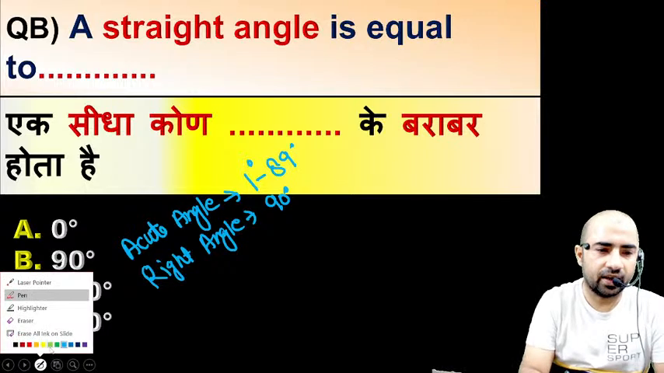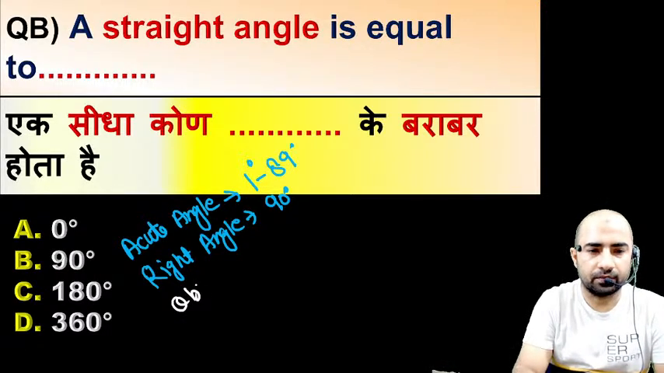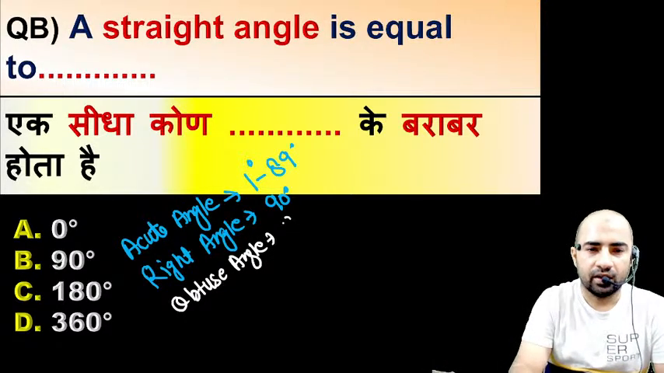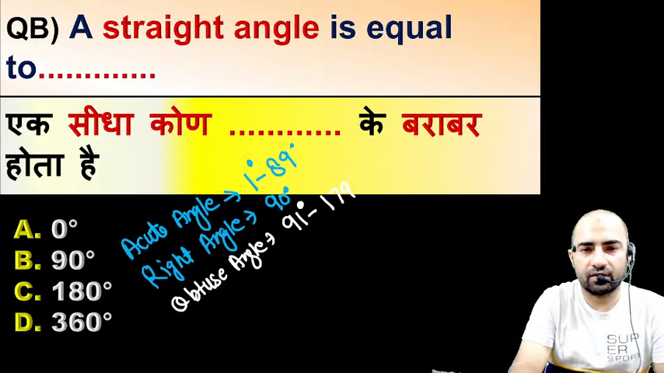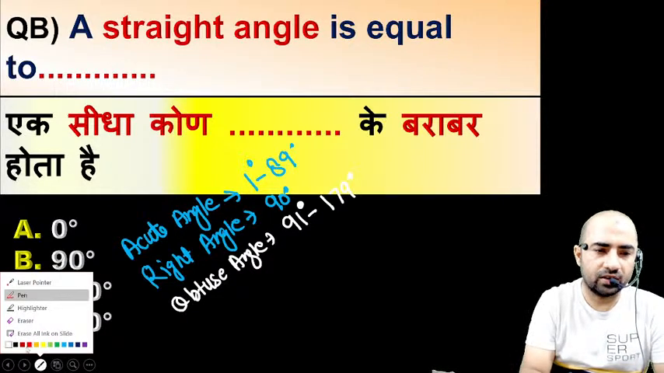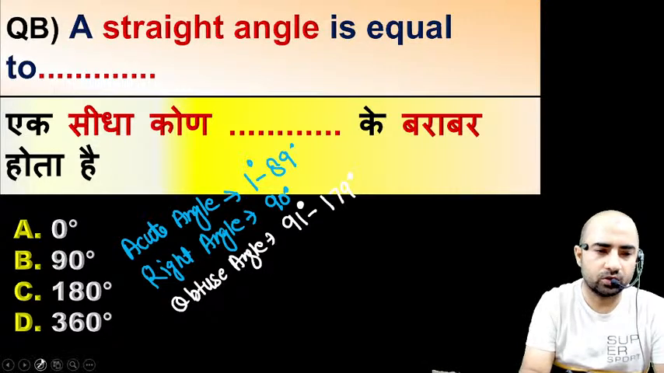And third one we have obtuse angle. And this obtuse angle has different magnitude, from 91 degree to 179 degree. We have six types of angle, guys. So one is your acute angle, second one is your right angle, third one is your obtuse angle.